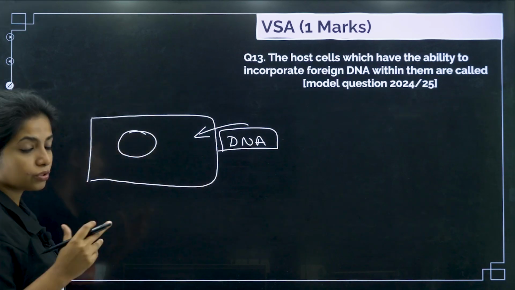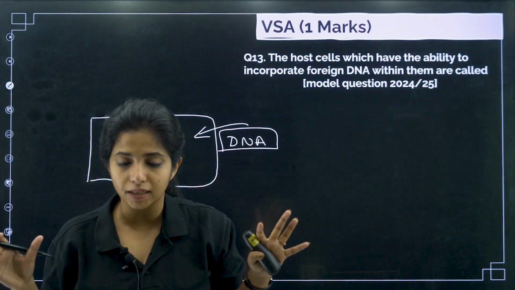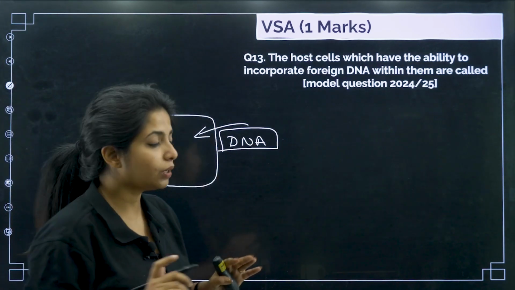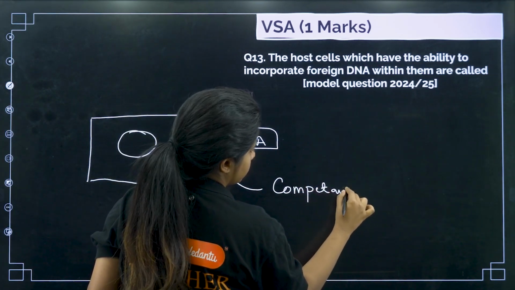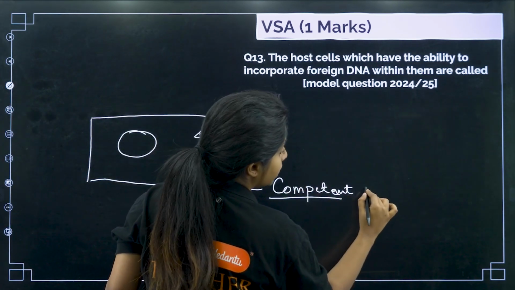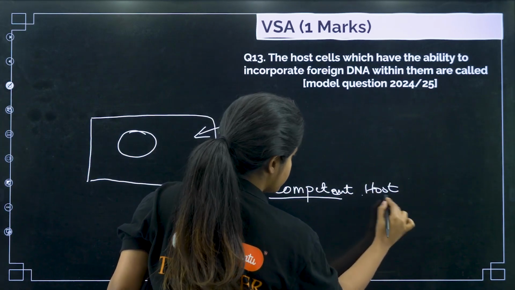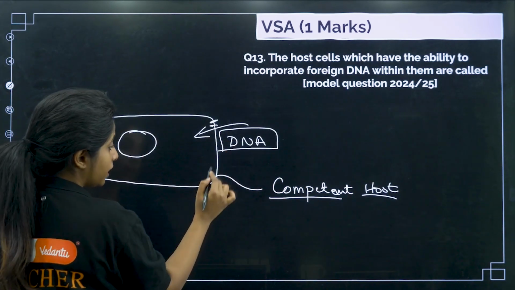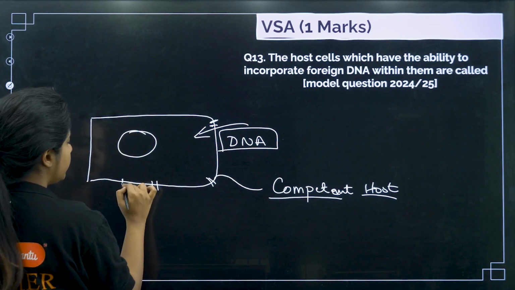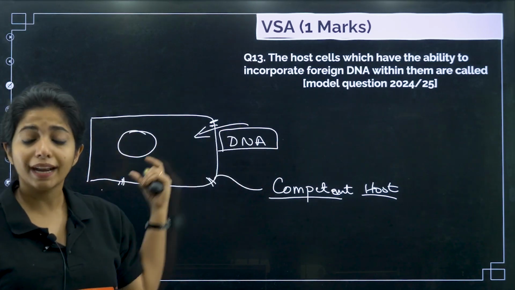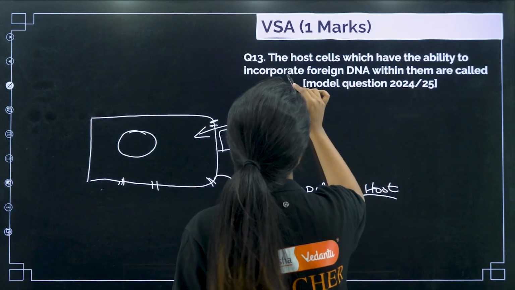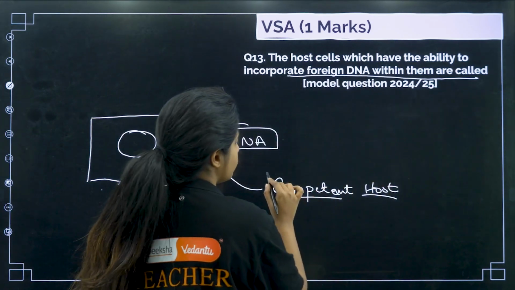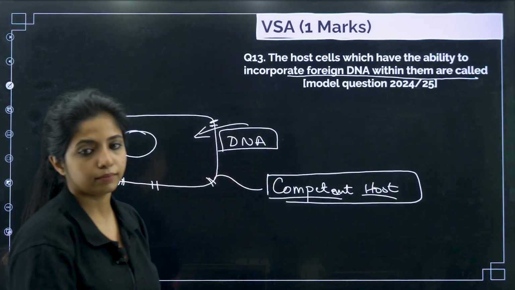What do I call this host cell? It has the ability, it has not gained until now, but it has the ability. So what do I call it? I call it a competent host, my dear children, because it might have ports, I might have made it undergo heat shock treatment and stuff like that. Now it is able to take in the DNA, or basically gene of interest. So the host cells which have the ability to incorporate foreign DNA within them are known as competent host.